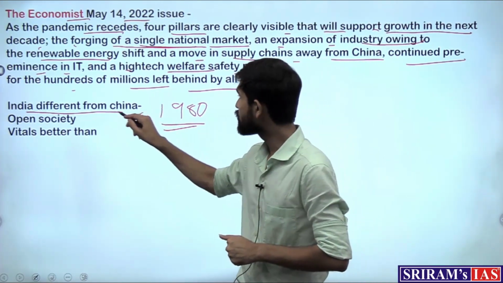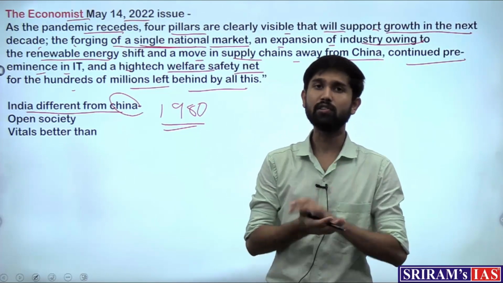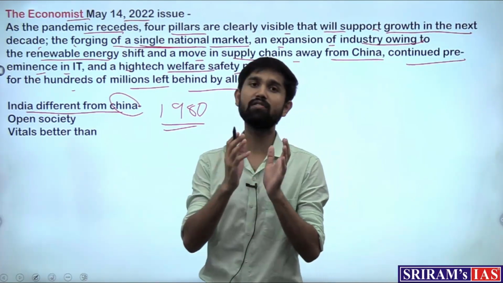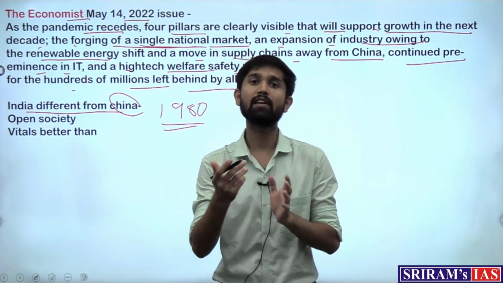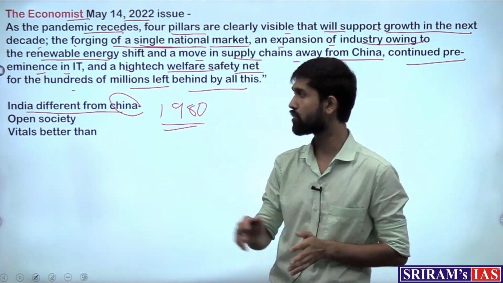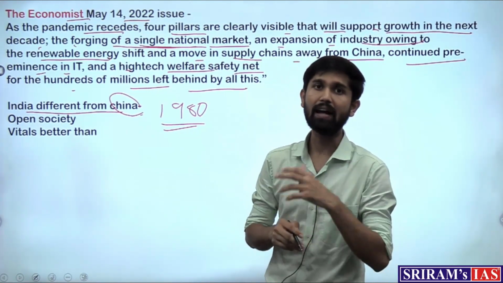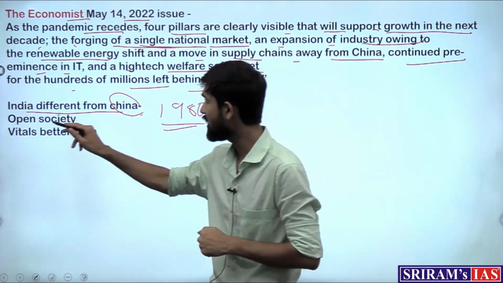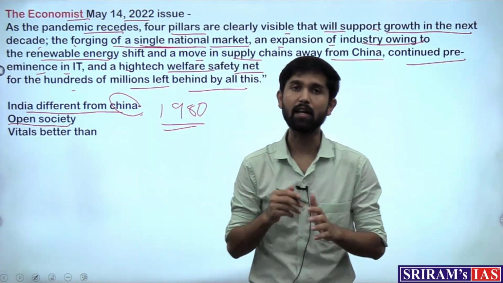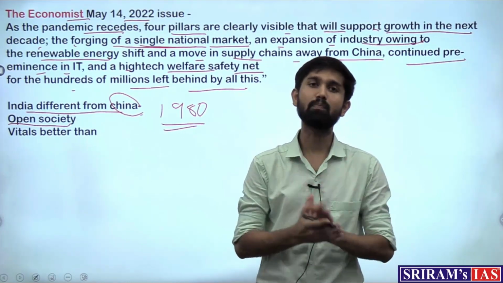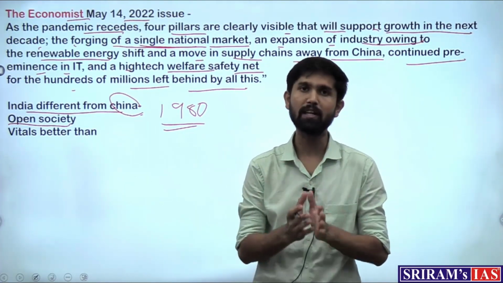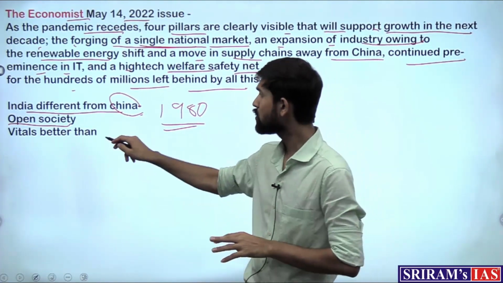So what China did in 1980, the author points out that India is in a far better position right now to shoot up its potential, and that is why we can do even better. And the other added advantage is that India is an open society, which again benefits the prosperity of the economy in the country.